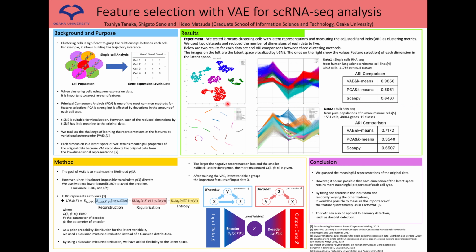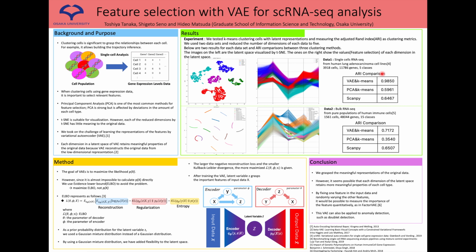The image on the left is the latent space, 5 dimensions, visualized by t-SNE. It reduced the number of dimensions from 5 to 2. Each cell is colored by its cell type label. We use k-means to cluster the latent space and the reduced data by PCA. Both numbers of dimensions are 5. Then, to compare with existing methods, we performed clustering by scRNA-seq. The scores are like this.